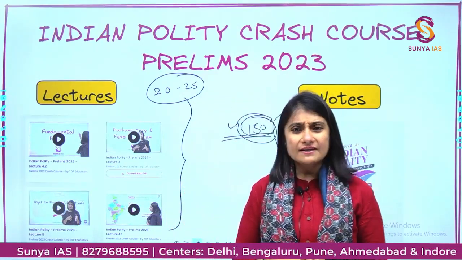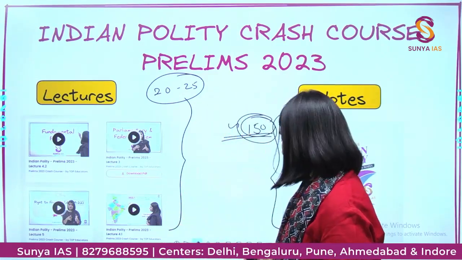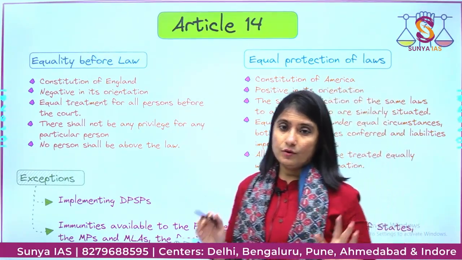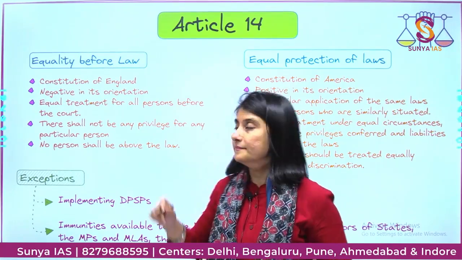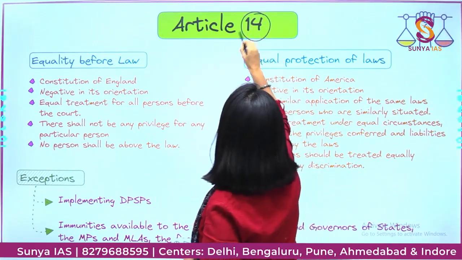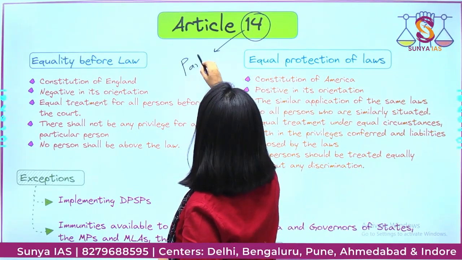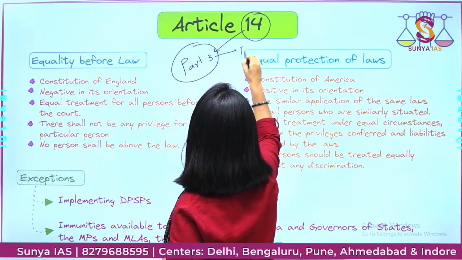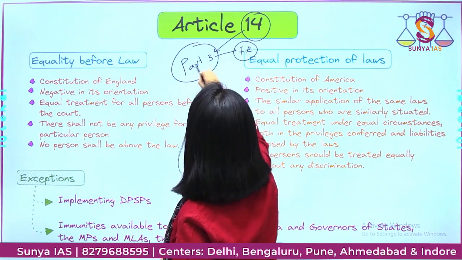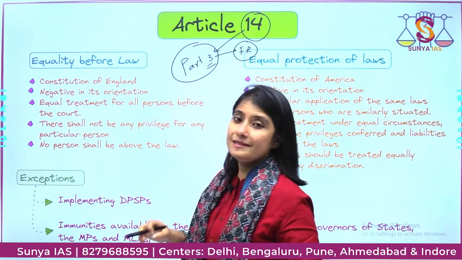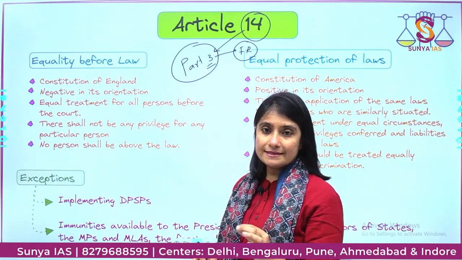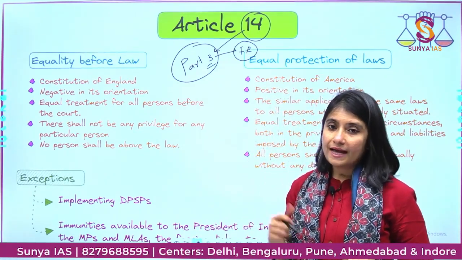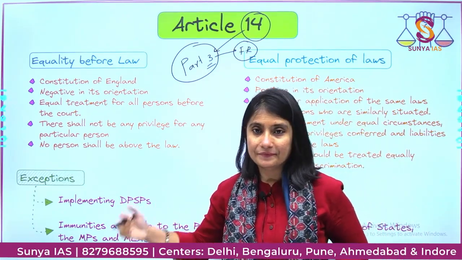Now let's get started, and the first article that we are going to talk about is very important. It is Article 14. Article 14 is enshrined in Part 3 of the Indian Constitution. Also, it is a part of fundamental rights. The rights enshrined here are fundamental. They are justiciable. It means that if they are infringed, you can go to a court of law and ask for a remedy.